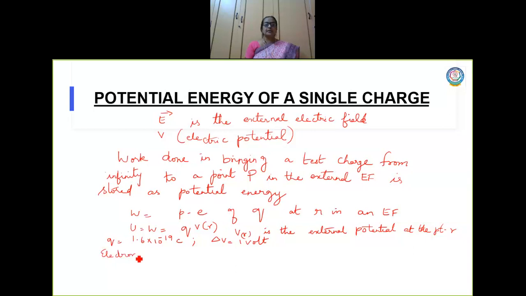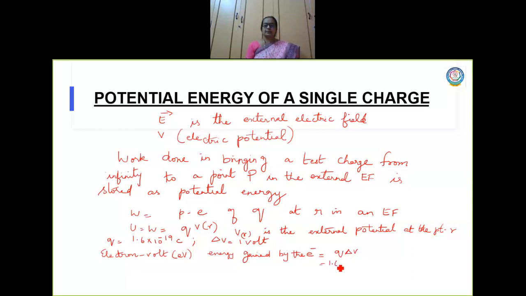This you will be learning in your forthcoming chapters. eV means electron volt. So the energy gained by the electron is equal to Q into the change in potential.